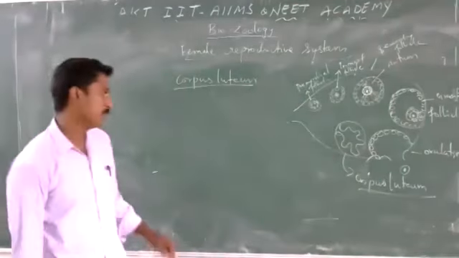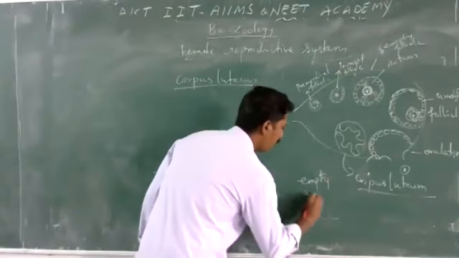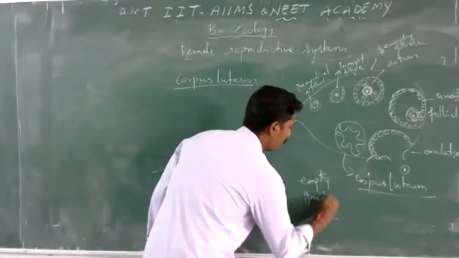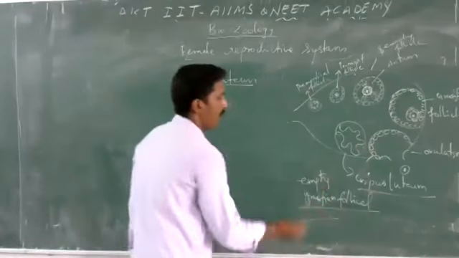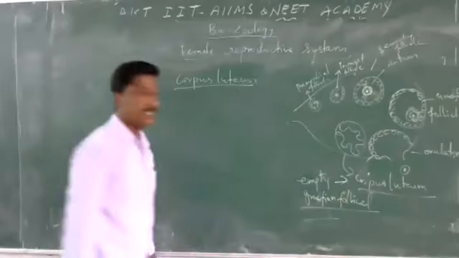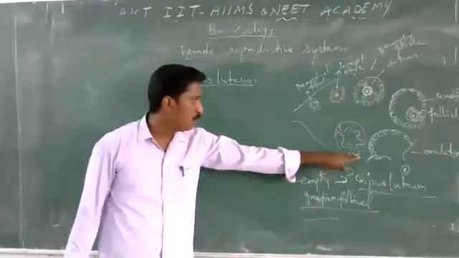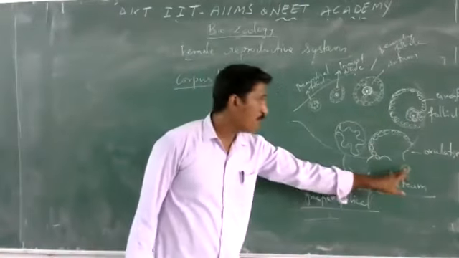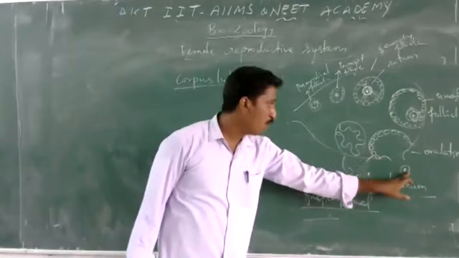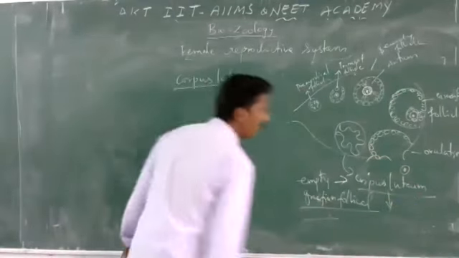The empty Graafian follicle is called the corpus luteum. When the ovum is fertilized, the corpus luteum turns into a secretory gland.